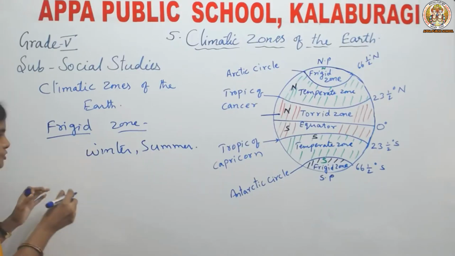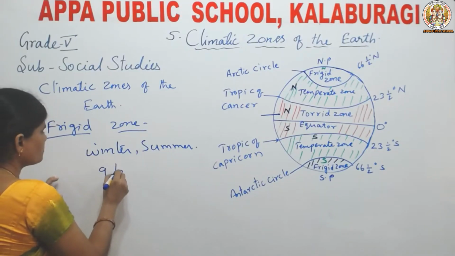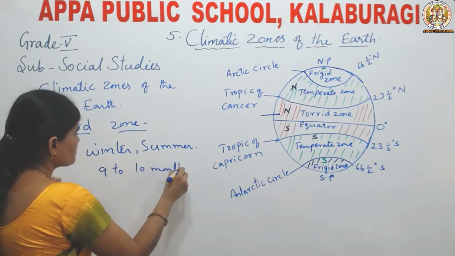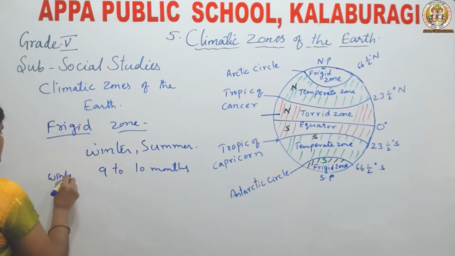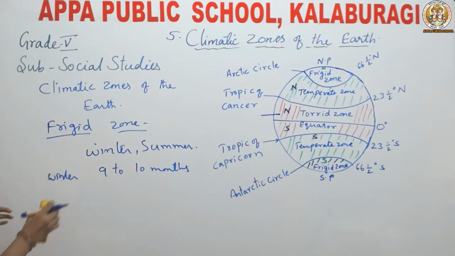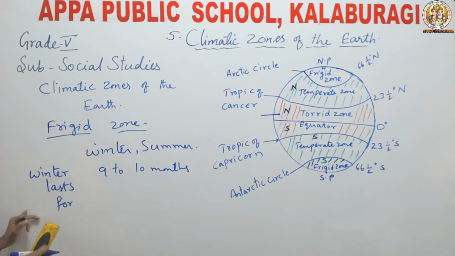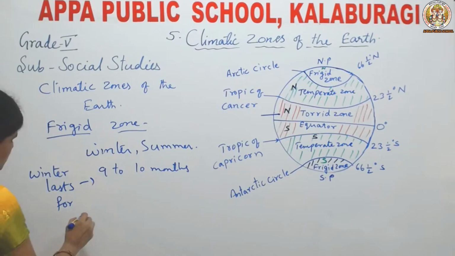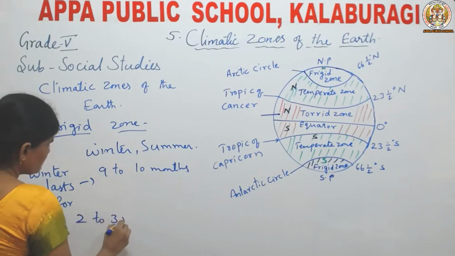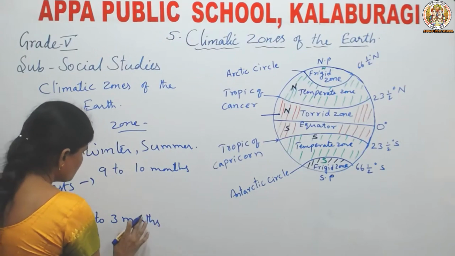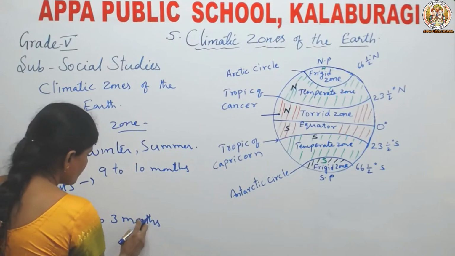Winter lasts for 9 to 10 months. Next, summer lasts for 2 to 3 months.